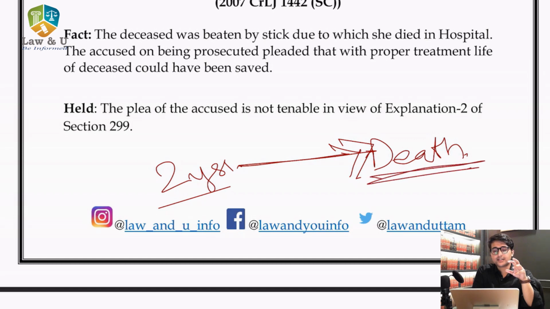And if a person dies, there is no status quo ante. It is beyond human power to make that person alive. Therefore, this distinction is very important, and that is the reason why the distinction is being drawn through various judgments and even in the Indian Penal Code.